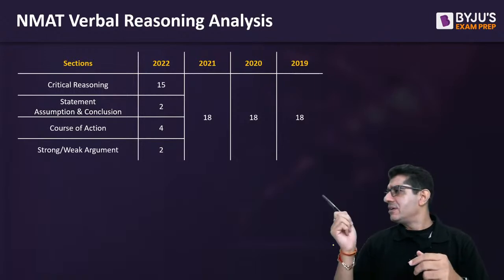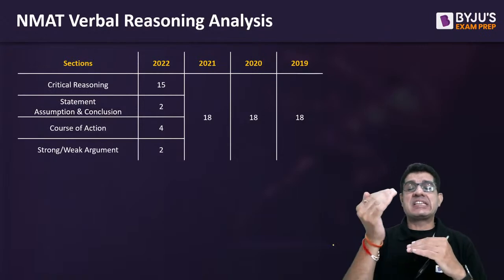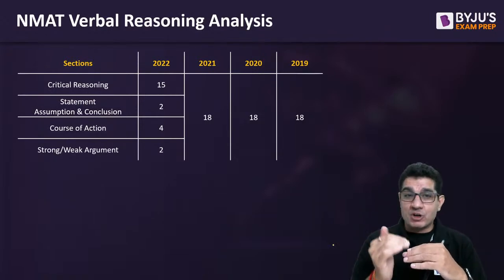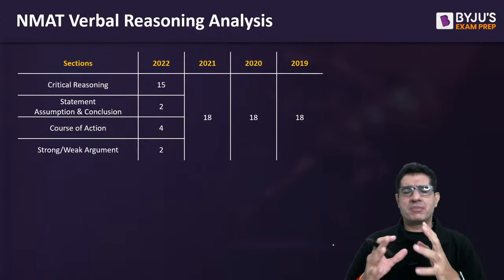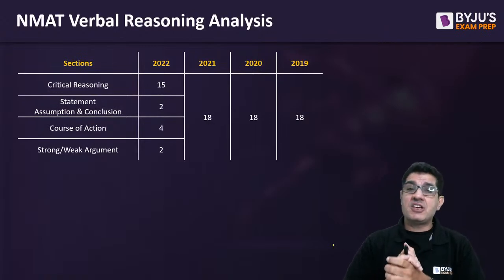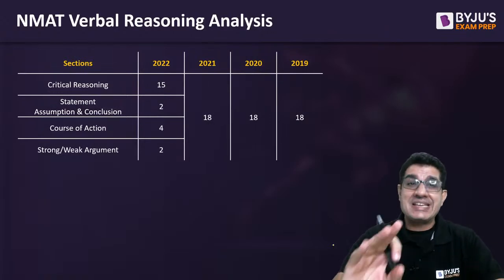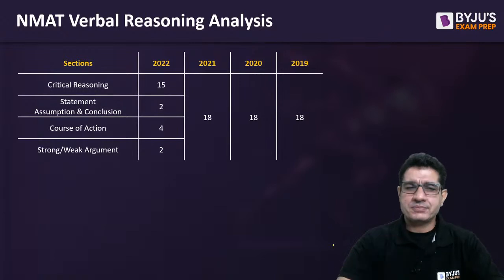They belonged to, as usual, the usual suspects: critical reasoning. Then you have these statement assumption questions, statement conclusion questions, you get some course of action questions, and then some strong argument, weak argument questions. But are these the only 4 things that we get in the NMAT exam? Is that all?